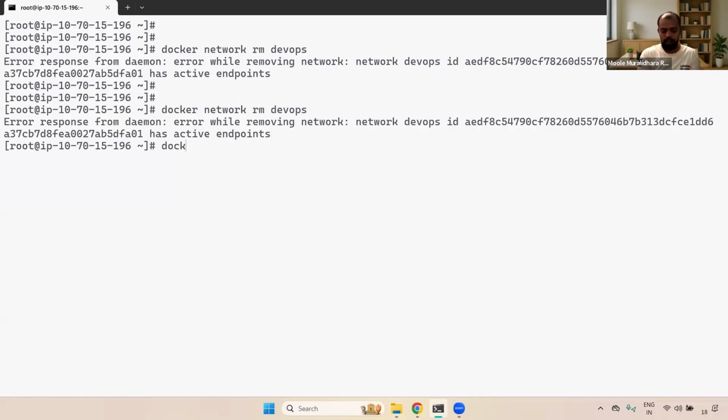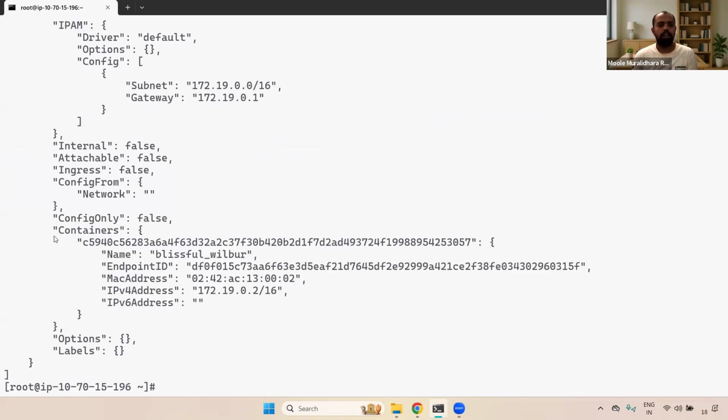Example, docker network inspect, and here I'm giving the name, DevOps. Now you can see which container it is attached to. Instead of checking the container information, you can inspect the network. The particular network knows which containers are attached to it. At the network level, you can see the container ID here. Okay, clear, right? Any questions now?